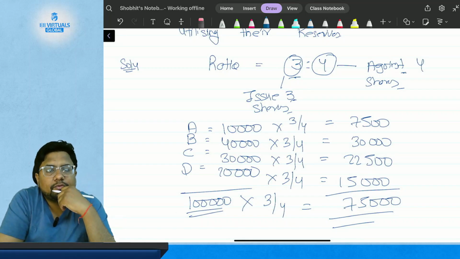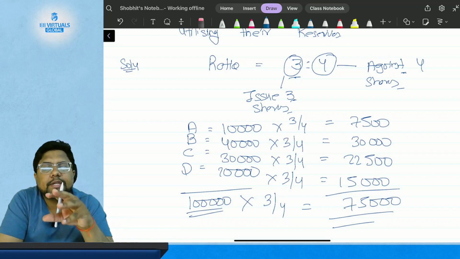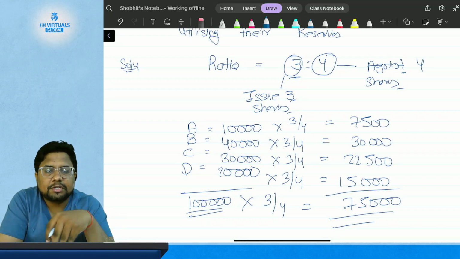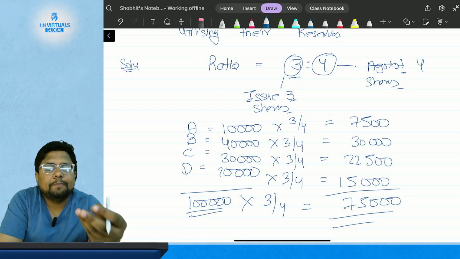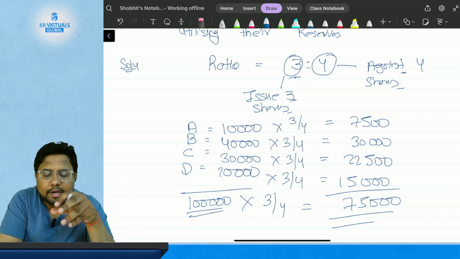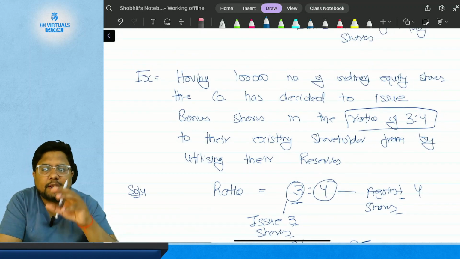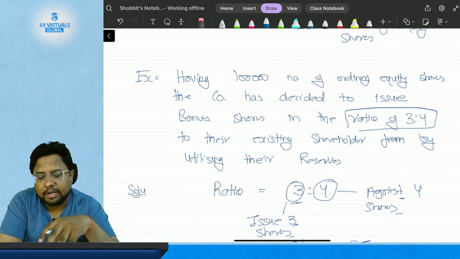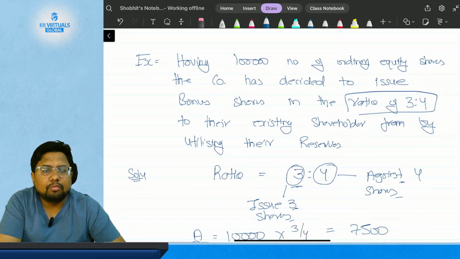So 75,000 shares will be issued for free to their existing shareholders, without charging any money in the form of consideration. This issue will be made by the use of reserves or retained earnings, which is the profit of the company from past years or the current year. So this is the concept of bonus equity share.